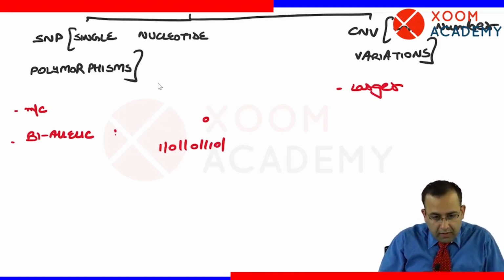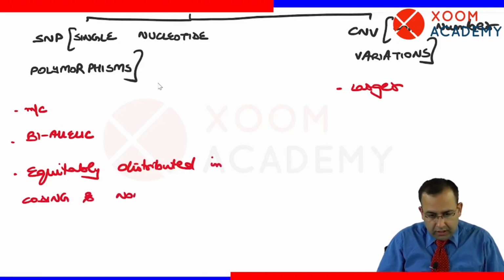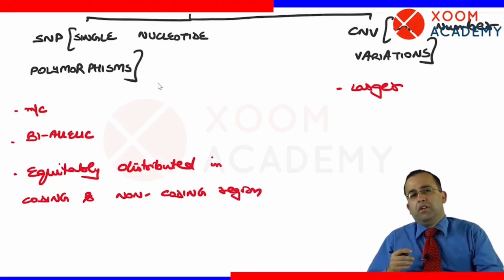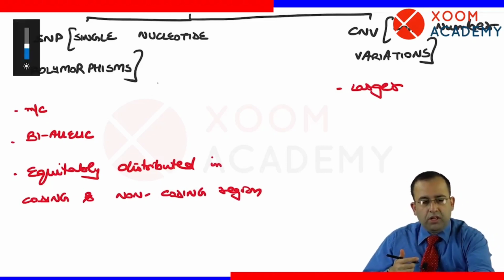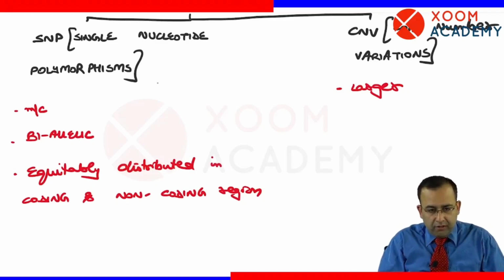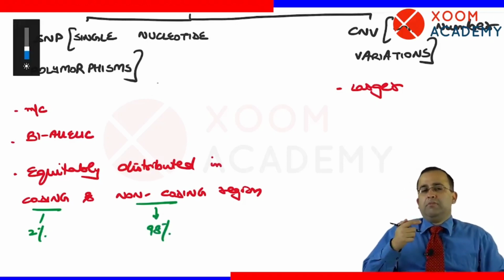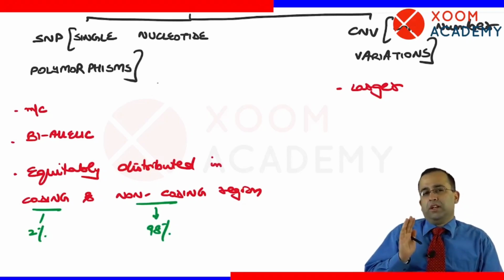Next point, they are equitably distributed. SNPs are equitably distributed in coding and non-coding region. What percent was the coding region? Please note it is equitable distribution, not equal. The coding region was 1.5%, which has 2% of the SNPs, versus the non-coding region, which has 98% of the SNPs. So SNPs are equitably distributed in coding and non-coding region.